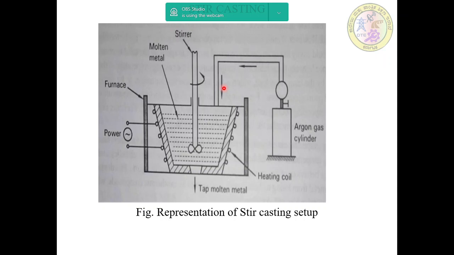Again, you can note an interesting development in stir casting, which is the two-step mixing process. In this process, the aluminum matrix material is heated to above its liquidus temperature so that the metal is totally melted.